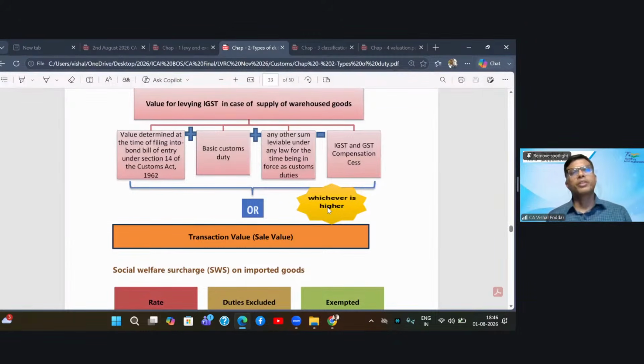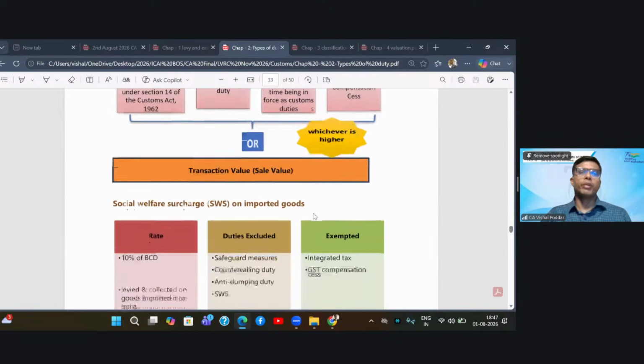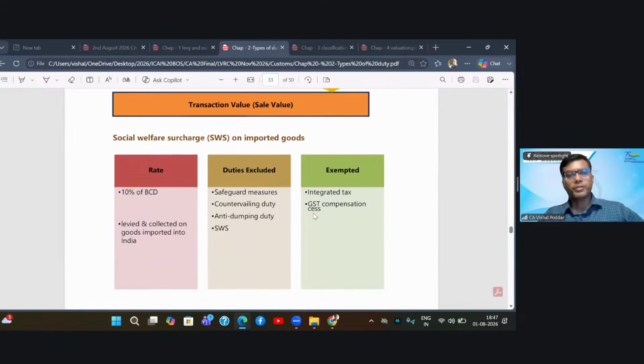Now you'll say, sir, what is this transaction value? It may happen that while these goods are stored in the warehouse, the original importer has already sold them to somebody else. Now, the one who is going to the warehouse and clearing the goods is the second person, not the original importer. For the second person, this is his purchase value. So what is the sale value for the original importer is my purchase value. These two values will be compared: the value which we discussed above is compared with the final, last transaction value, and whichever is higher of these two values will be taken for computing the IGST on these imported goods.